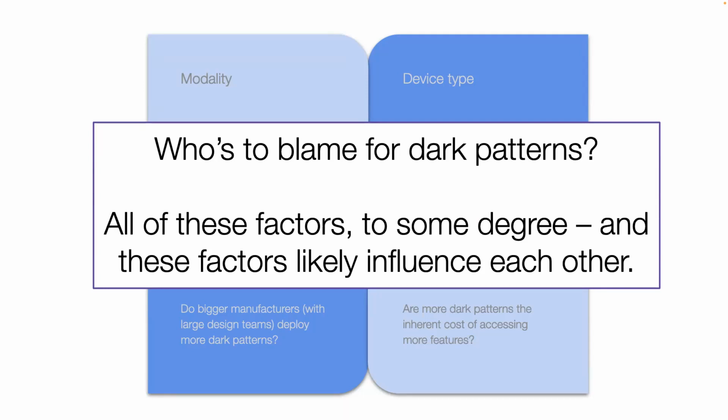Larger manufacturers have larger development and design teams and are probably capable of producing more feature-rich products, complex devices like cameras and speakers, and multimodal experiences. So as such, all of these factors impact dark patterns to some degree, but more research is needed to understand the relationships between these factors.